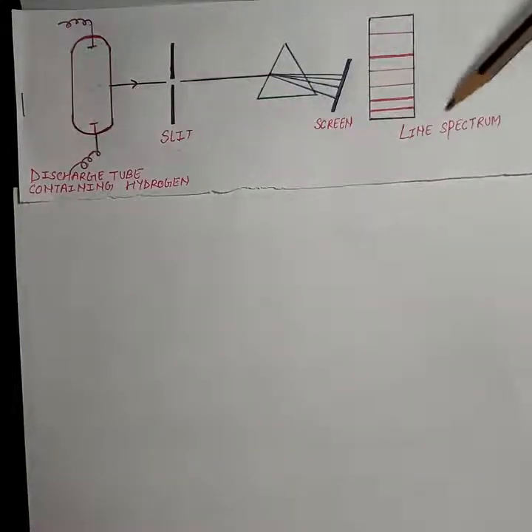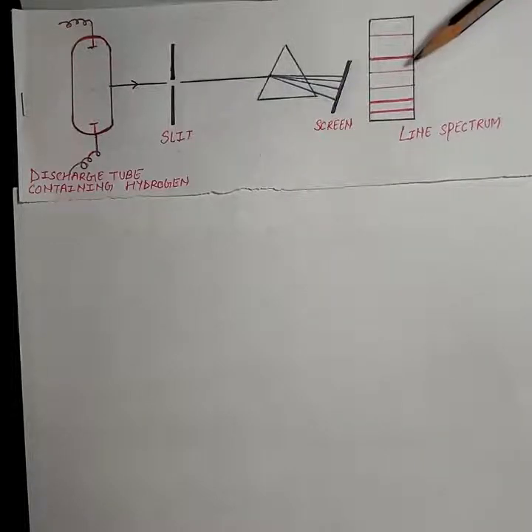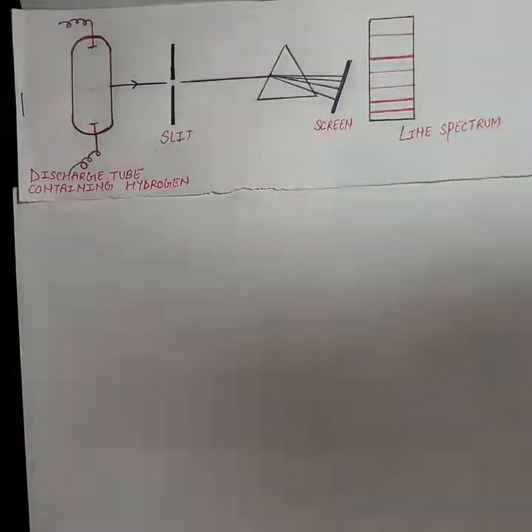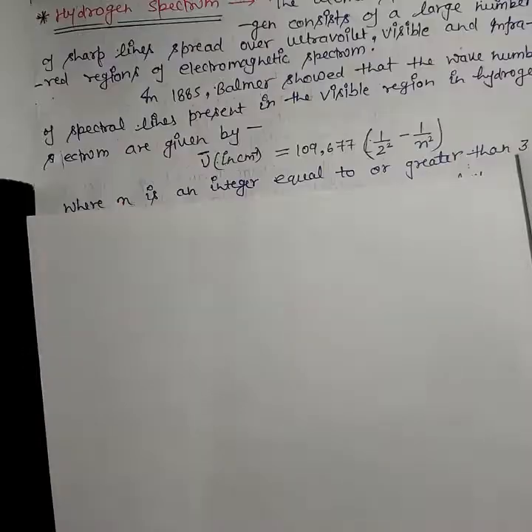Out of all these regions, for the visible region, a scientist Balmer in 1885 gave a relation which shows that the wave number of spectral lines is equal to 109,677 (1/2² − 1/n²).